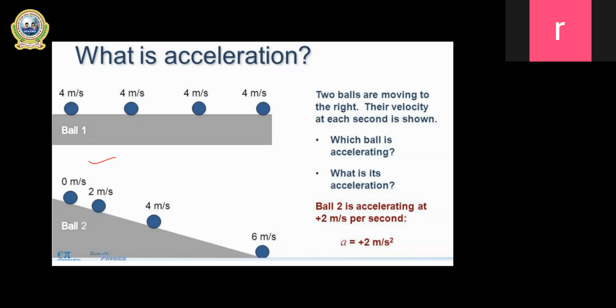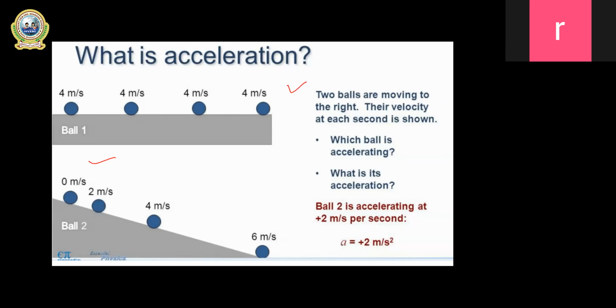The figure is showing you the same velocity at each point. It means the first figure says that the body does not have acceleration, because the same velocity means there is no change in velocity.